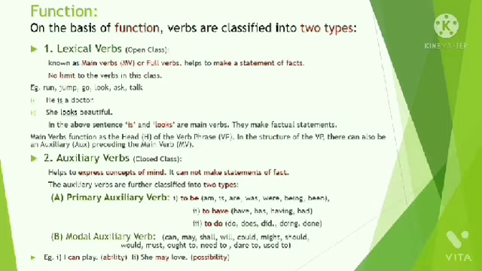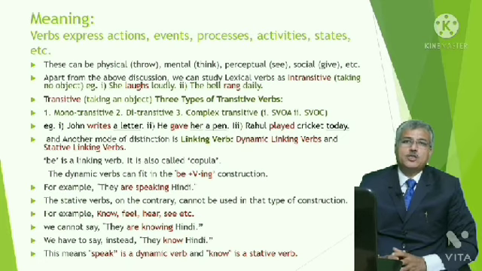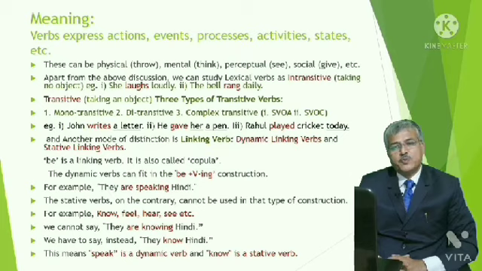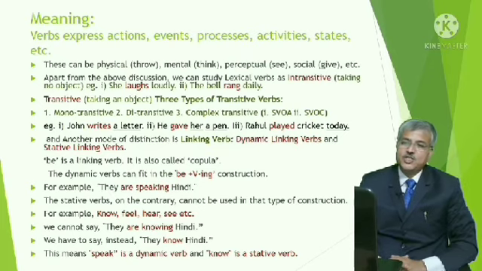In the second example, may shows function. Now verbs express actions, events, processes. These can be physical, like throw, mental, like think, perceptual, like see, social, like give, etc.